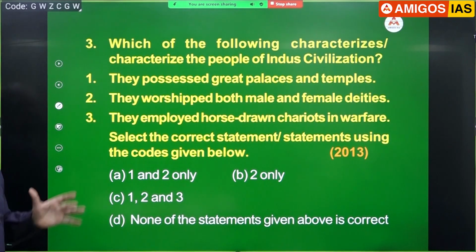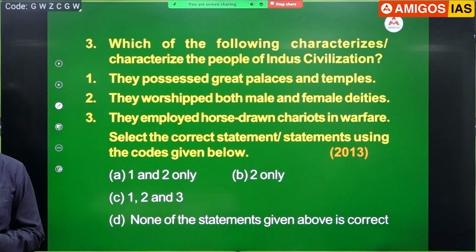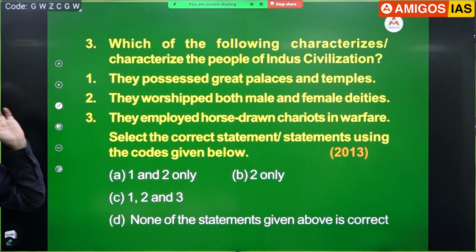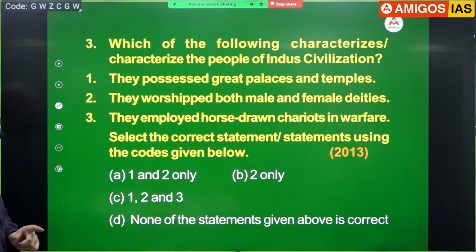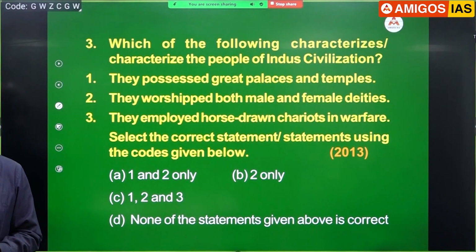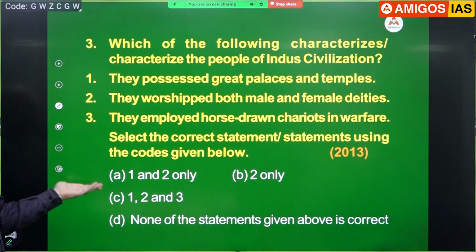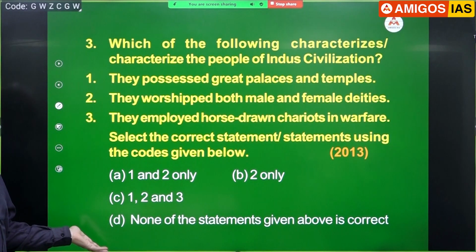They did not have. Can you tell me what were the big temples in Mesopotamia called as? If you remember, ziggurats. Like palaces, obviously we don't have in India. In Egypt, you had pyramids. Yes, but we now have none of them. Next one, they worship both male and female deities, Mother Goddess and Pashupati. We do have that. So statement 1 is wrong. Obviously, now this is the old model, but today they have changed this also.